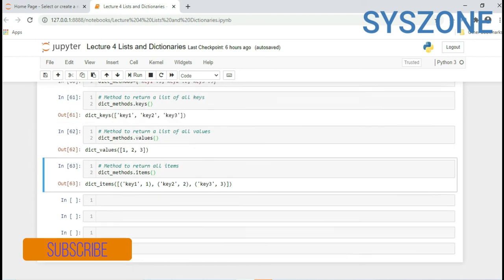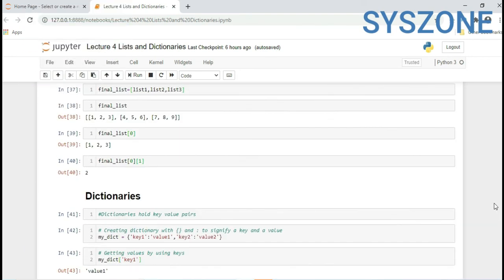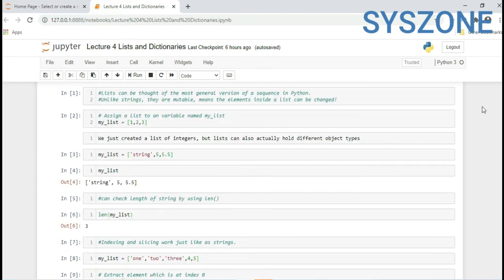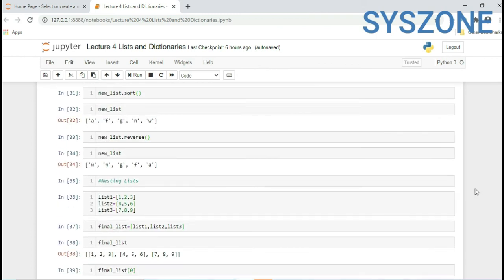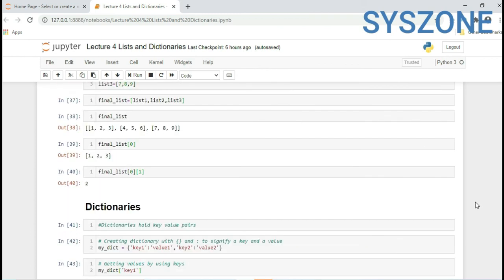So in this lecture we covered lists and dictionaries, how to add values into a list, how to add values into a dictionary, how we can sort it, and how we can add or amend any value.